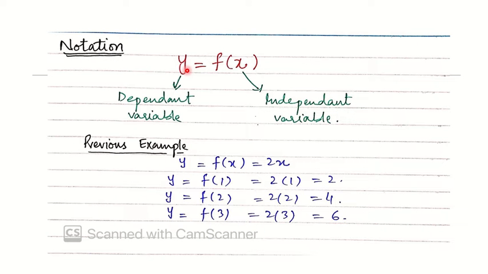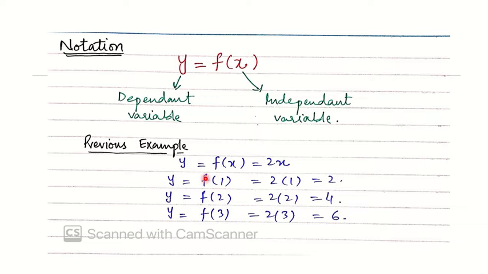The notation of a function is given, which is y equal to f of x. There are two variables involved in this notation, which are x and y. Y is the dependent variable and x is the independent variable. You can understand the difference between these two variables by the previous example, which was y equal to f of x